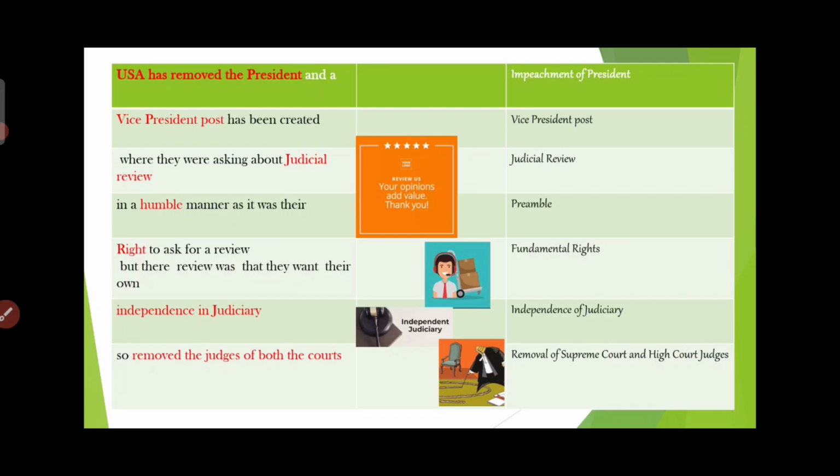We'll get all the sources that have been adopted from the USA Constitution: impeachment of president, vice president post, judicial review, preamble, fundamental rights, independence of judiciary, removal of Supreme Court and High Court judges. This is what we adopted from the USA Constitution.